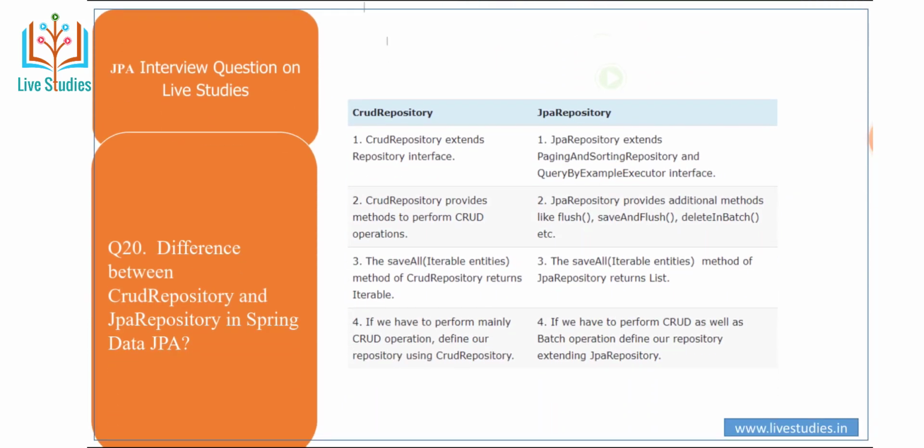Another question is: difference between CrudRepository and JpaRepository in Spring Data JPA.